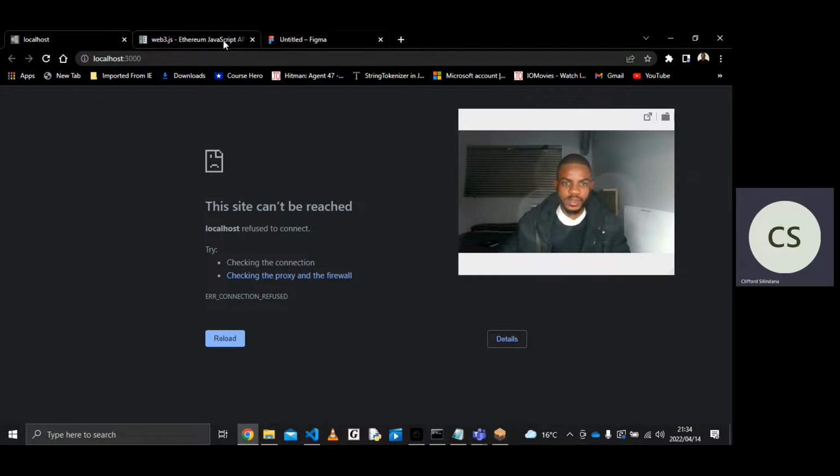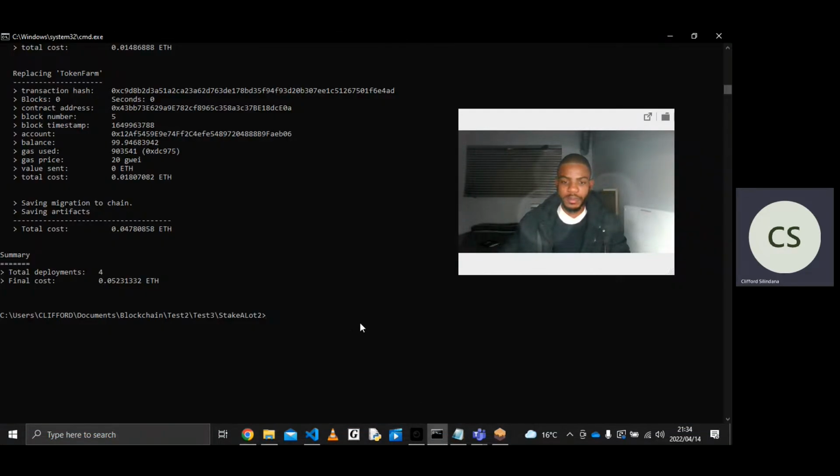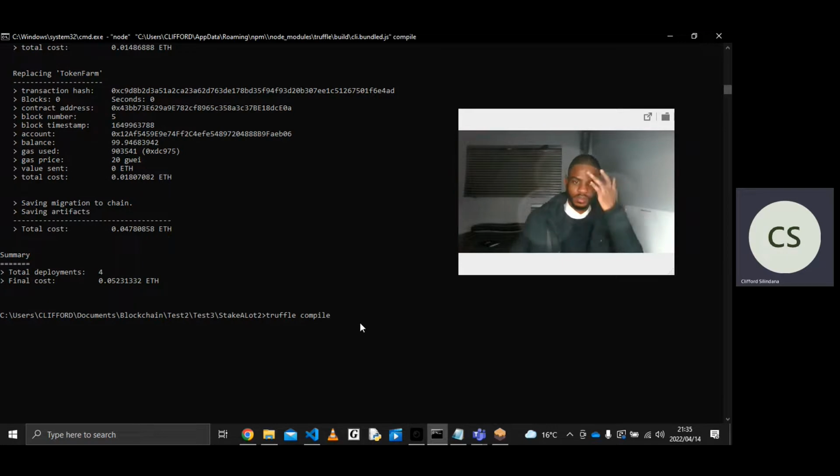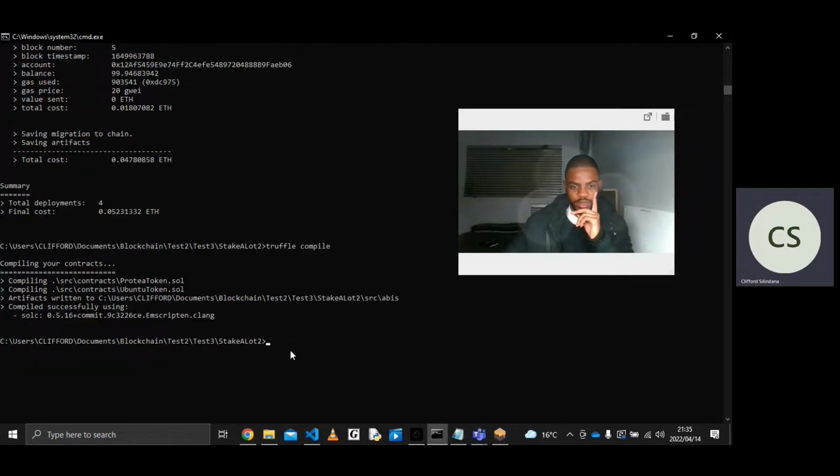I almost missed a very critical point. I mentioned it, but then I didn't do it. So I'm gonna first compile my contracts. We're compiling our contracts so that we're checking for errors, checking that our contract doesn't have any bugs. So we're getting positive feedback there. And then after compiling, I'm just gonna migrate. This is a command that we execute when we want to deploy our contracts onto the blockchain.